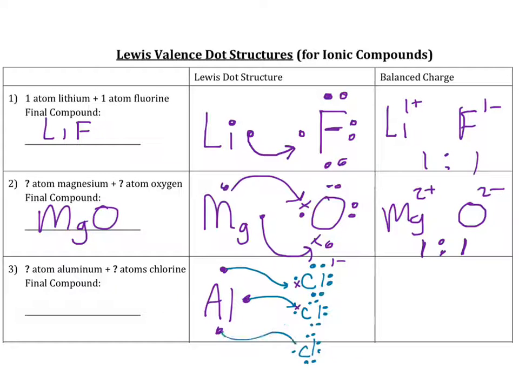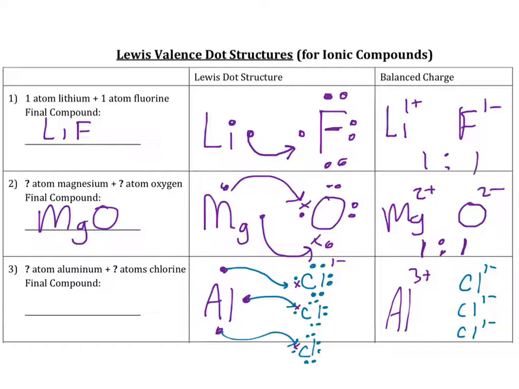And this will transfer over here. And so notice what ends up happening here. Notice how the aluminum, because it loses 3 electrons, becomes a 3 positive. And notice how each chlorine becomes a 1 negative because each one has gained 1.